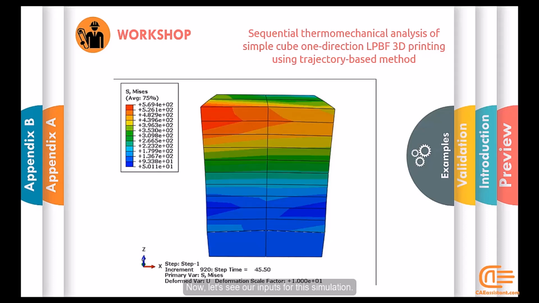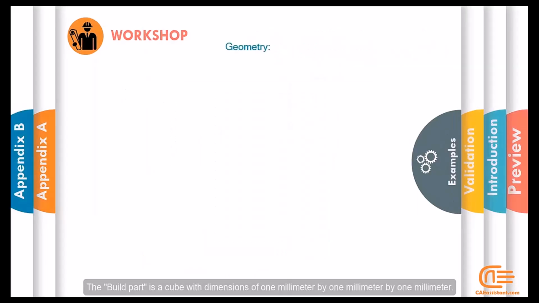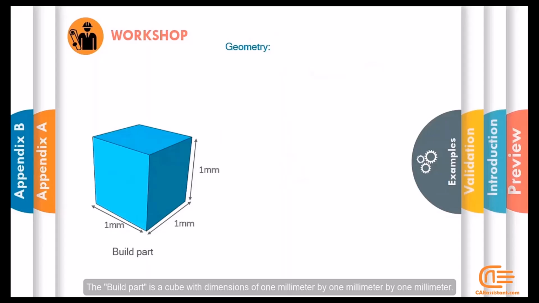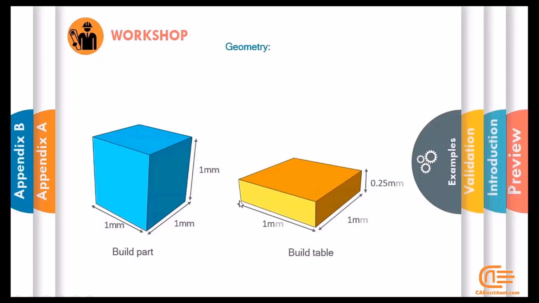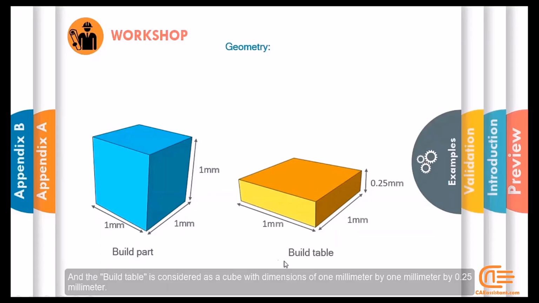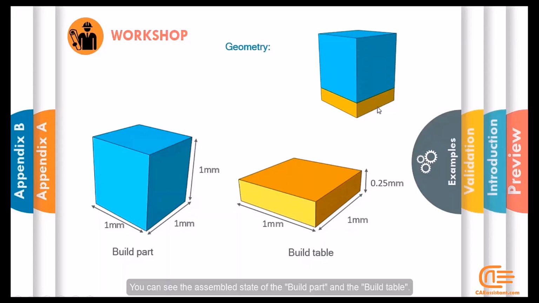Now let's see our inputs for this simulation. The build part is a cube with dimensions of 1 mm by 1 mm by 1 mm. And the build table is considered as a cube with dimensions of 1 mm by 1 mm by 0.25 mm. You can see the assembled state of the build part and the build table.